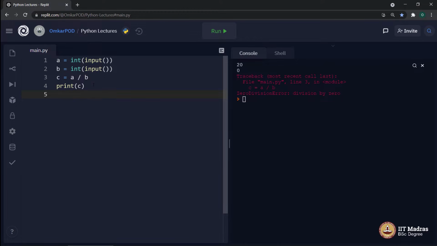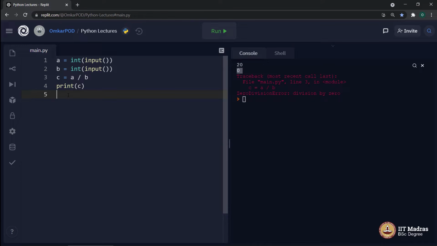Whereas, let's say if I forget this particular bracket and execute this program, then it says SyntaxError. This means this is a mistake from our end. This is a mistake in the program. But in this case, there is no mistake in the program. The mistake is in this particular 0 input. This is one example of an exception.